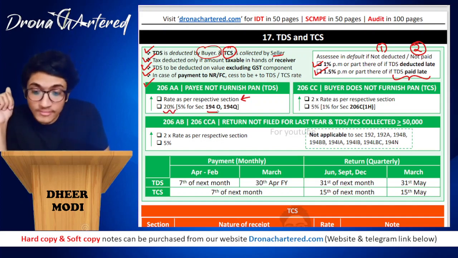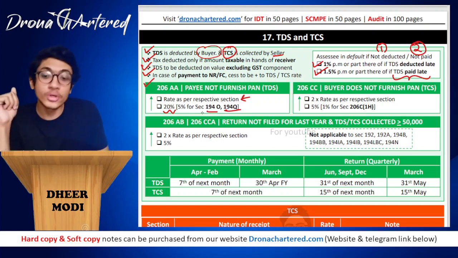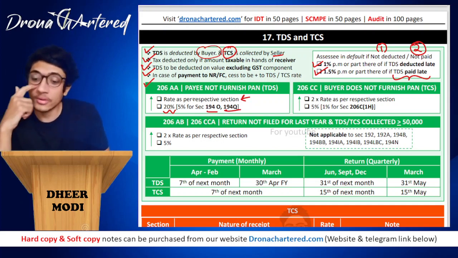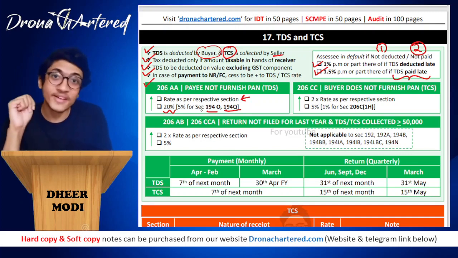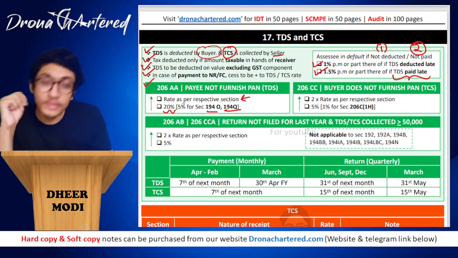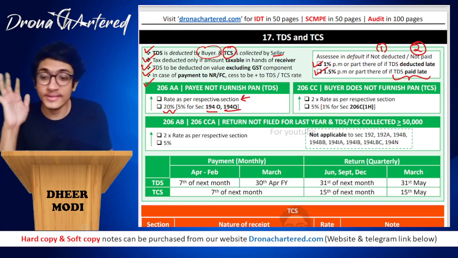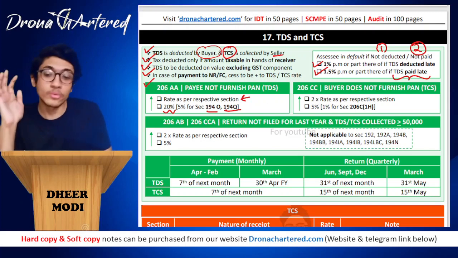But for sections 194O and 194Q, 194O is your e-commerce operator, in such a case it will only be 5% for them. Got it? So rate as per section or 20%, whichever is higher. This is what section 206AA says, because PAN was not furnished.